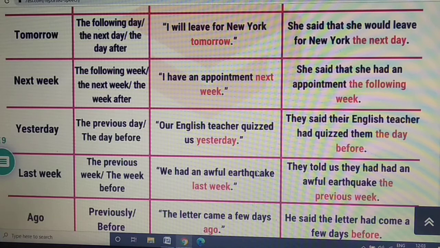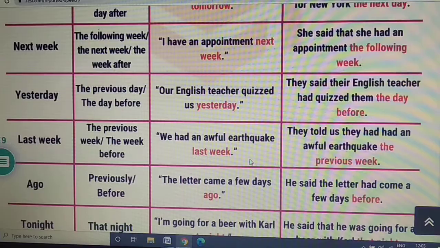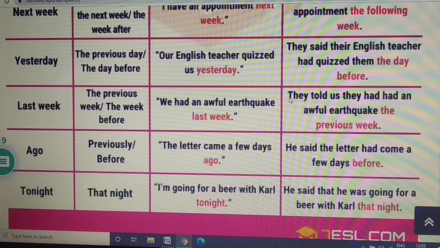I have an appointment next week. She said that she had an appointment for the following week. See, next week changes into following week. Our English teacher quizzed us yesterday. That means she asked so many questions. They said their English teacher had quizzed them. Last week changes into what? The previous week. Ago. The letter came a few days ago. He said the letter had come a few days before.